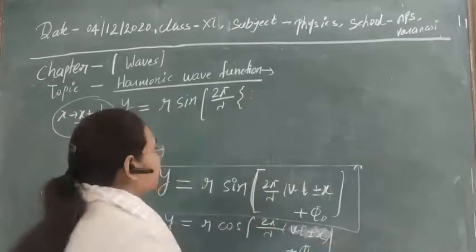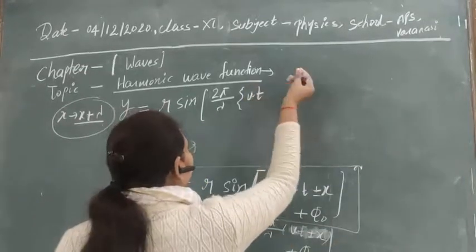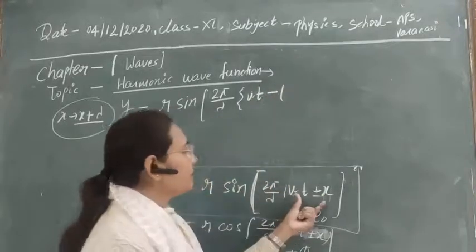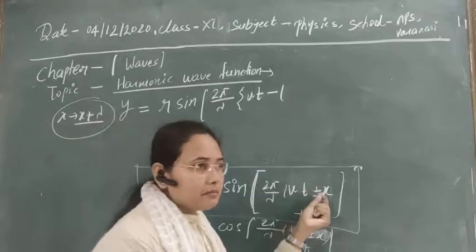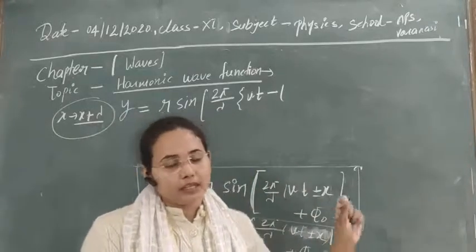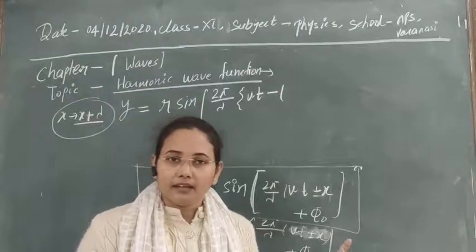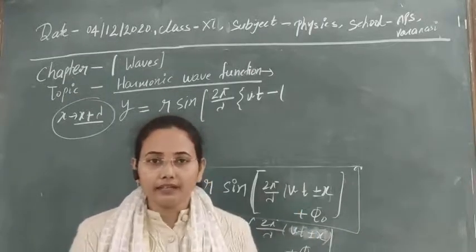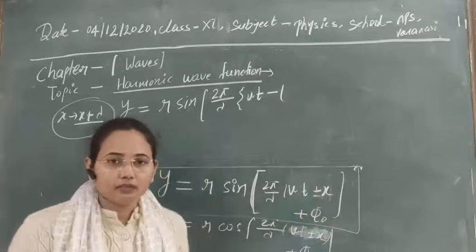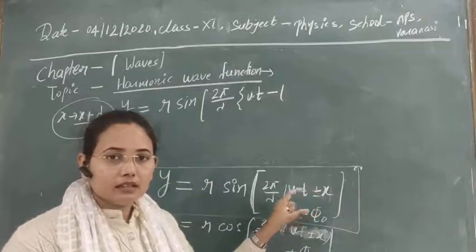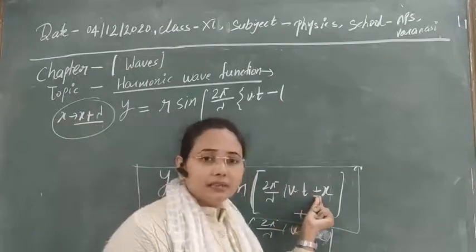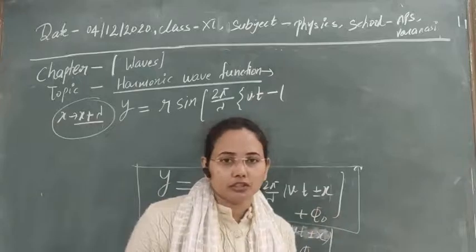So here also it will be plus minus x, and in this case just take vt minus x. This minus x is for when it is propagating in the positive x direction, and if the wave is propagating in the negative x direction, then there will be a plus sign. So don't be confused with it. It is just the opposite way, and the minus sign will be there if the wave is propagating in the positive x direction.